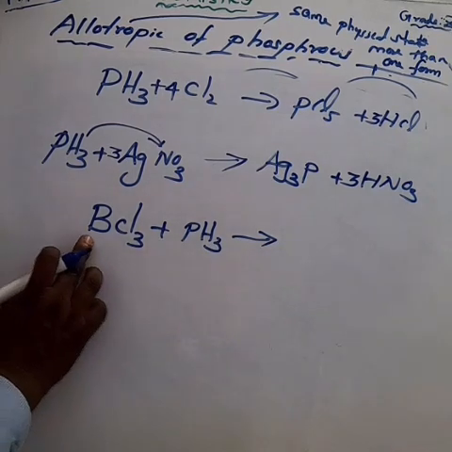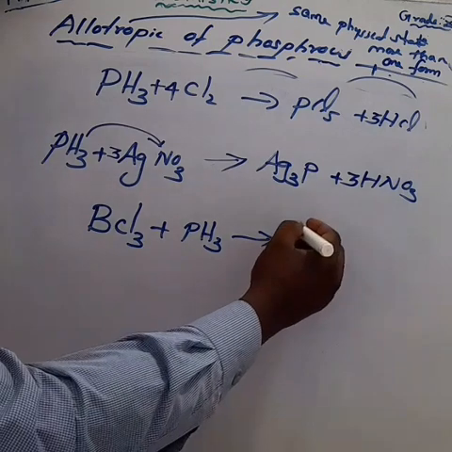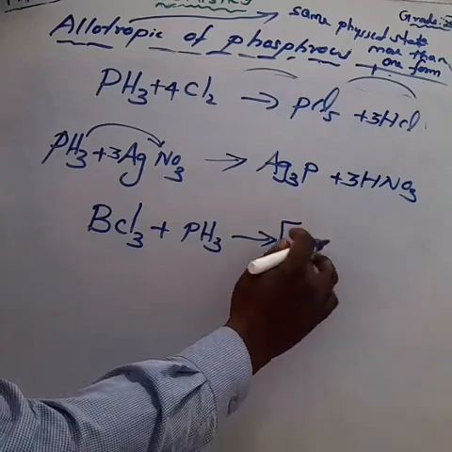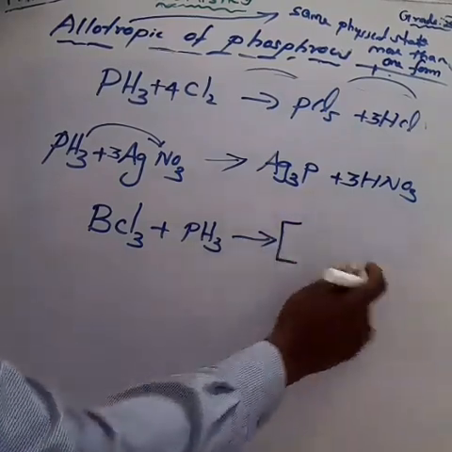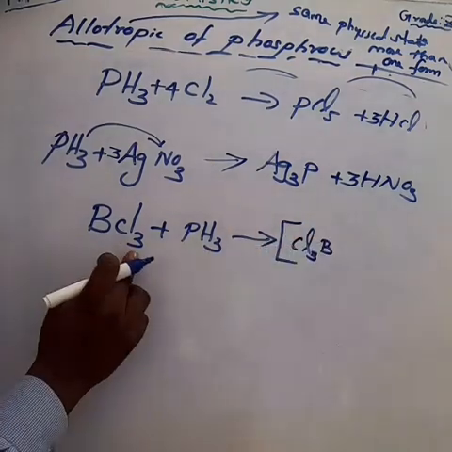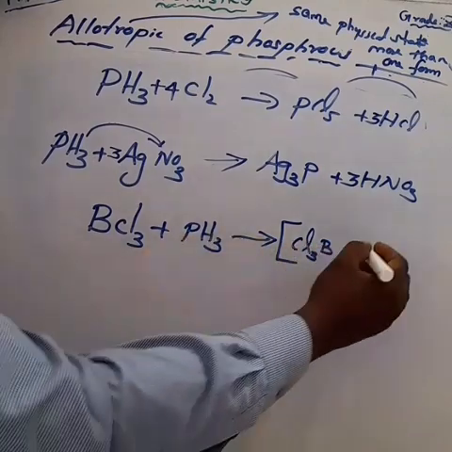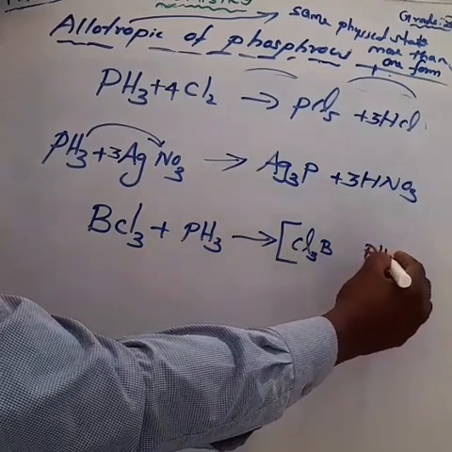I am taking boron trichloride, BCl3, already we learned the boron trichloride formula BCl3, and it reacts with phosphine PH3, we get a compound. First you have to write Cl3B, that is boron trichloride, and one space there, then PH3 phosphine.